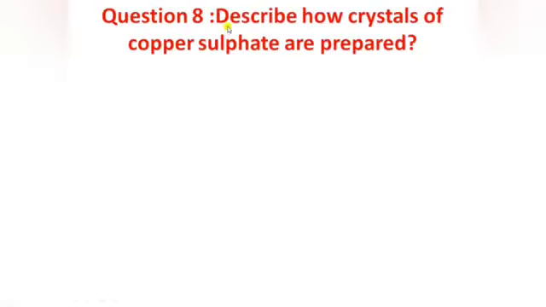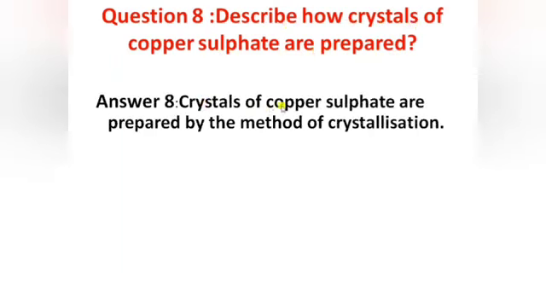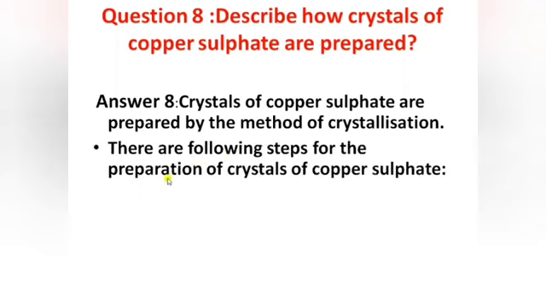Next we have question number 8. Describe how crystals of copper sulfate are prepared. Crystals of copper sulfate are prepared by the method of crystallization. As you have already performed activity 6.9 about how to form copper sulfate crystals by the method of crystallization, there are the following steps for preparation of the crystals of copper sulfate.